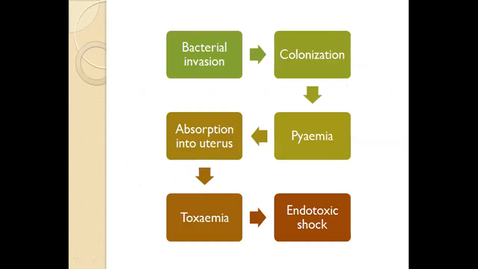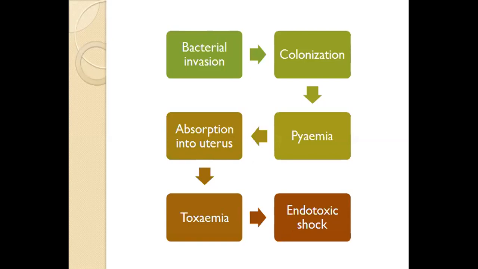So how does this metritis develop, or what happens? As I told you in the first slide as well, at the time of parturition and just after parturition, bacteria from the environment, be it pathogenic or non-pathogenic, gain entry into the uterus, and with this bacterial invasion, obviously there will be a conducive environment inside. So these bacteria gain entry into the uterus and get a chance to colonize there.